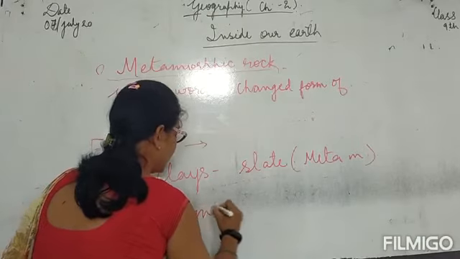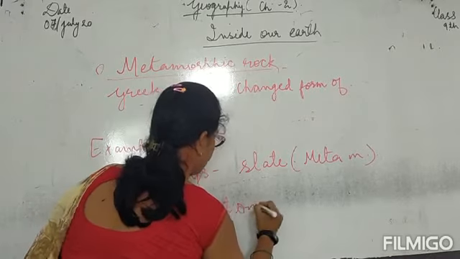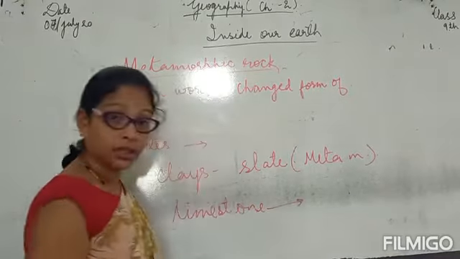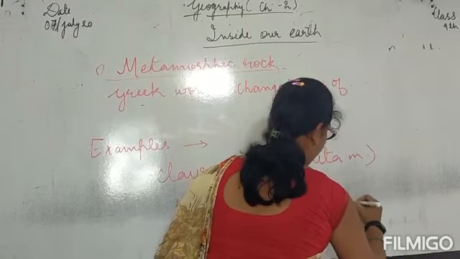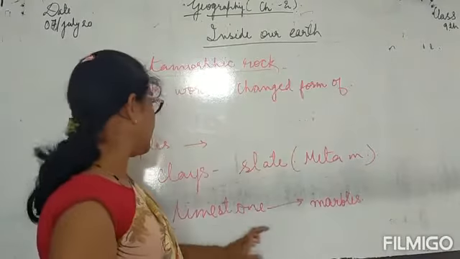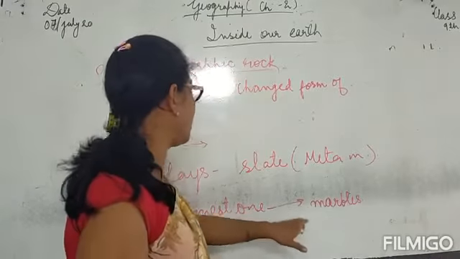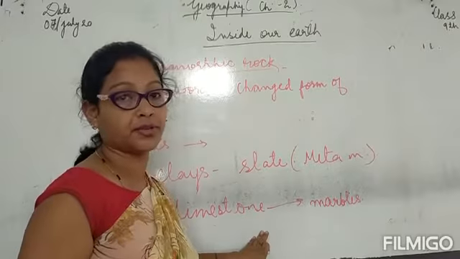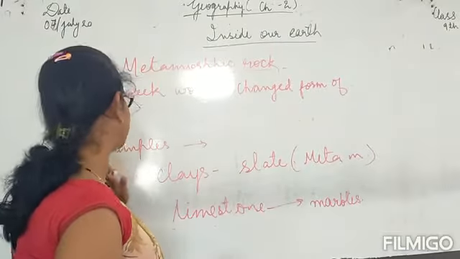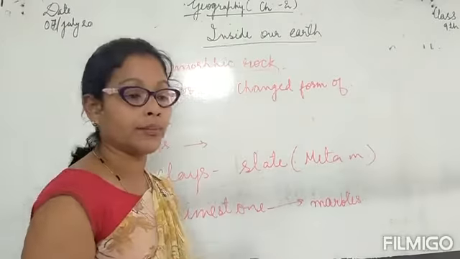Limestone is basically a sedimentary rock which gets changed into marble. Marble is a metamorphic rock which is changed from limestone, which is a sedimentary rock. Okay class, now the examples of metamorphic rocks are slate and marble.